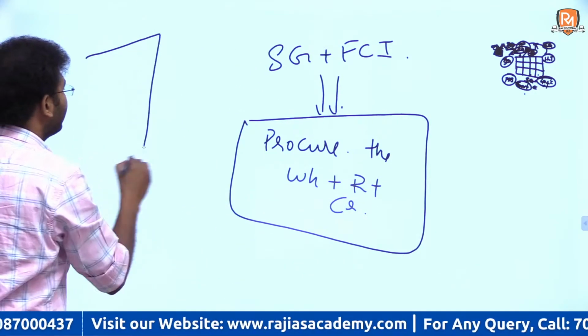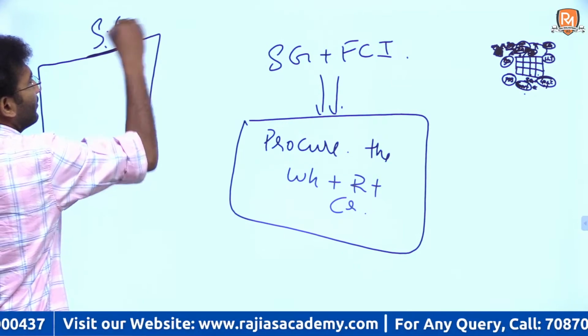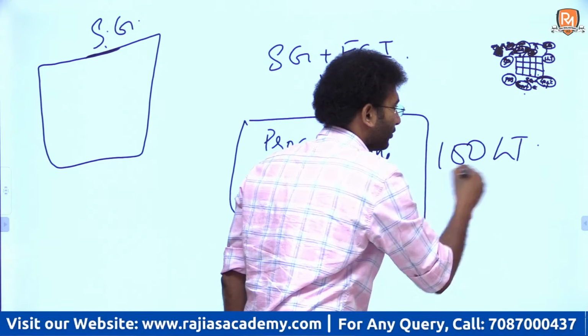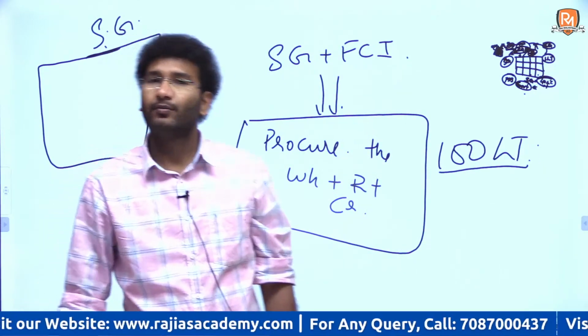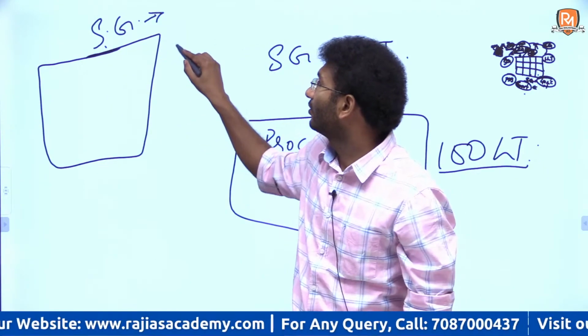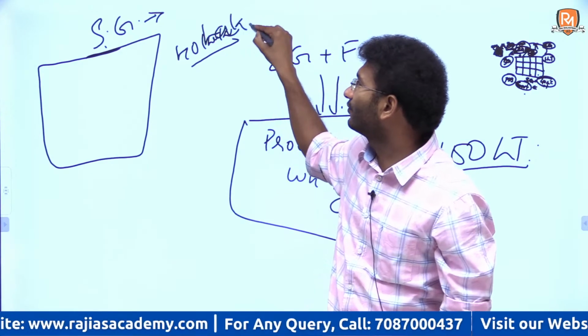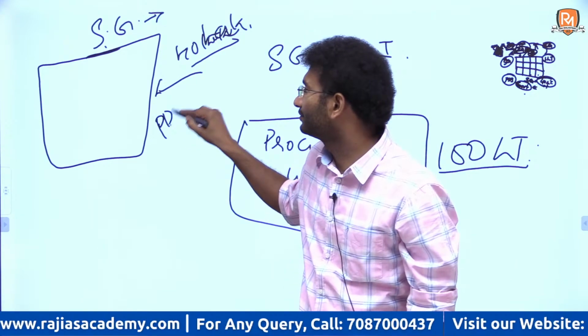Now the state government also needs, imagine this is 100 lakh tons procured, right? But the state government needs 40 lakh tons for its PDS system, right?